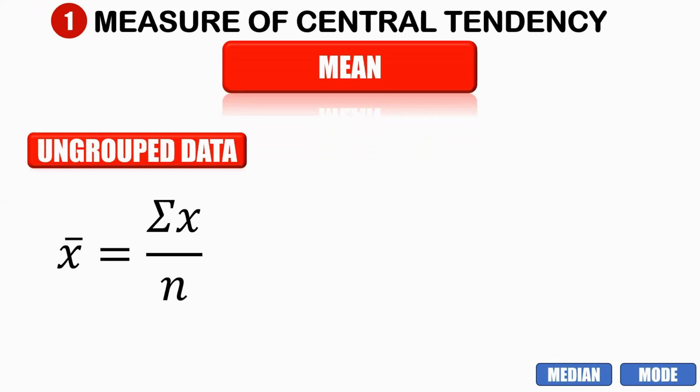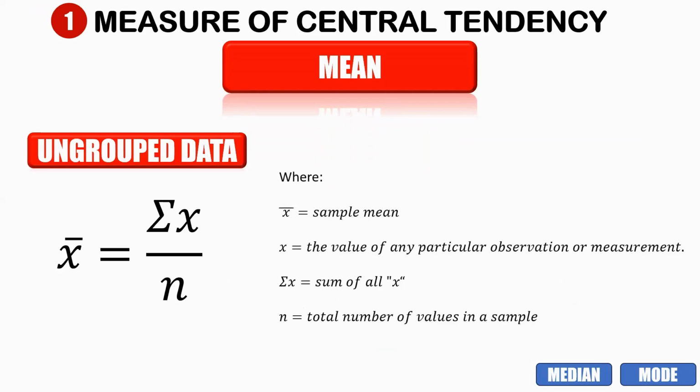Let's start with the ungrouped data, where x-bar, our sample mean, is the symbol that we are going to use, and x is the value of any particular observation or measurement that we have. The summation of x is the sum of all x, and n is the total number of values in the sample.